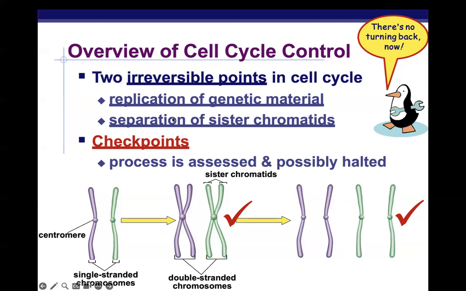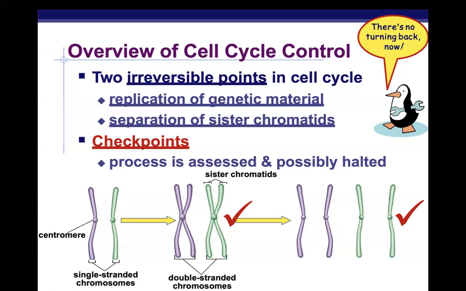The other is the separation of sister chromatids, moving from metaphase into anaphase. Once sister chromatids have separated and are now independent chromosomes going to opposite poles of the cell, you can't glue them back together. What's done is done and there's no going back. So these are used, amongst others, as checkpoints where the cell will pause its movement through the cell cycle and assess if everything is as it should be to move on.